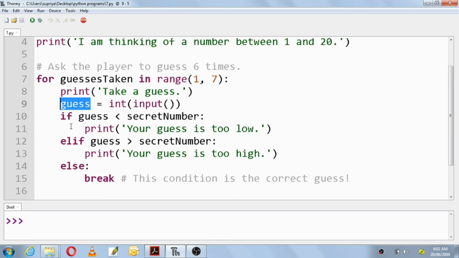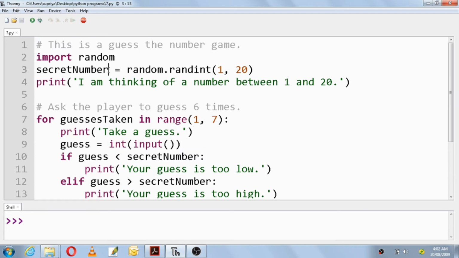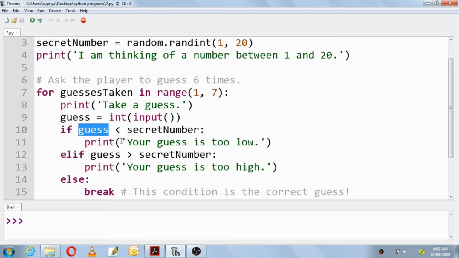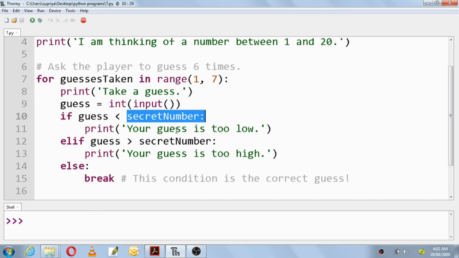Now you have the if else statements here. If guess is less than the secret number. One number is already chosen by the randint function, and this guess is given by the user. If that guess given by the user is less than the secret number, then it will print: your guess is too low. Your guess is too low means it is lower than the secret number. That means you have to give a higher number than the number which you have given.